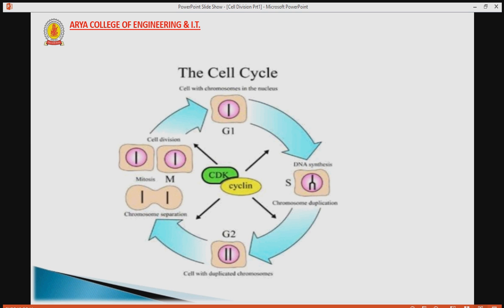Prokaryotes undergo a vegetative cell division known as binary fission, where their genetic material is usually segregated equally into two daughter cells.